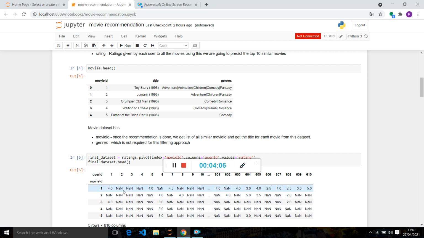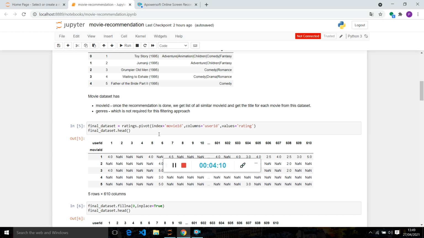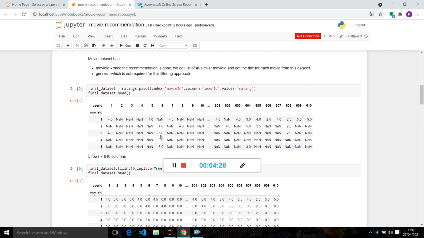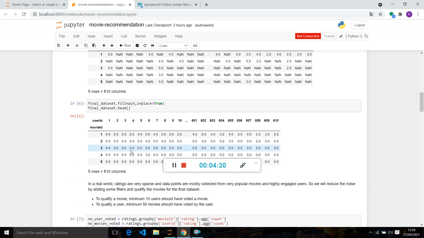Using pivot, we will get empty spaces as NaN, and we will replace this NaN with 0 to make things understandable for the algorithm and also make the data more eye-pleasing. Here we see our final dataset where our null values are replaced by 0.